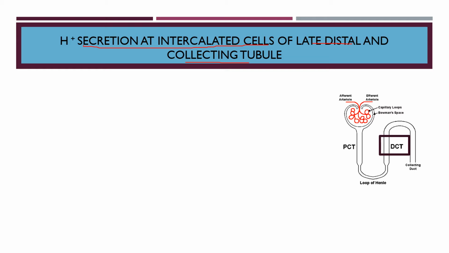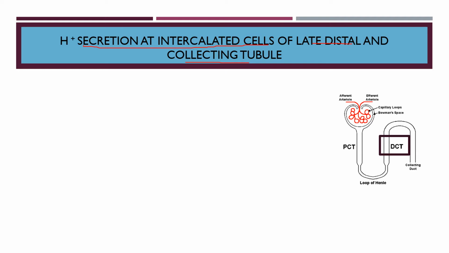If the filtered bicarbonate and secreted H+ are equal in amount, there will be total reabsorption of bicarbonate. And we know the PCT has very little role in the determination of pH of urine or acidification of urine. Mostly the acidification of urine will be determined by the late distal convoluted tubule and the collecting tubule.